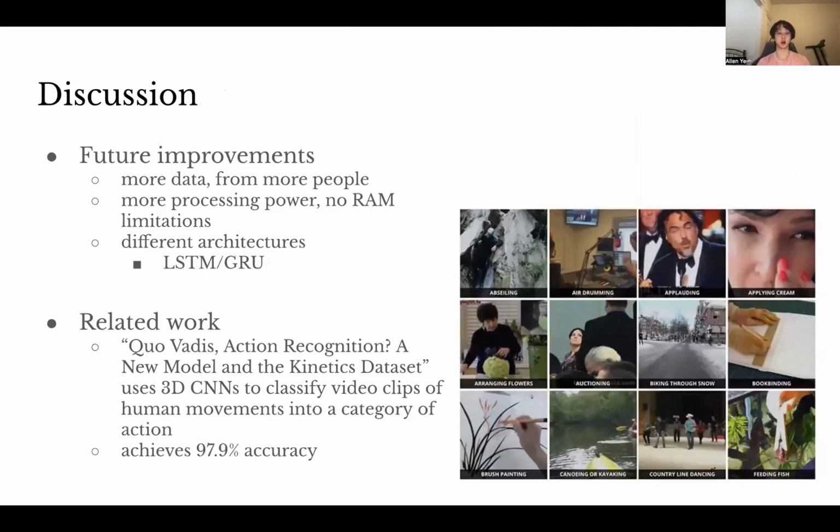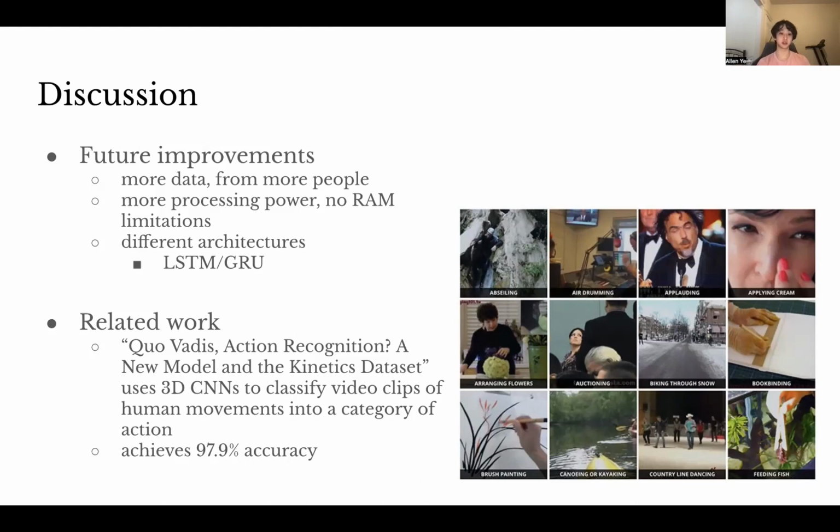So some discussion. Future improvements include definitely getting more data and ideally data from more faces and different people, since this will allow my model to generalize well to new or unseen faces. I would also like more processing power, since having no RAM limitations will allow me to experiment with more models and do more hyperparameter tuning.